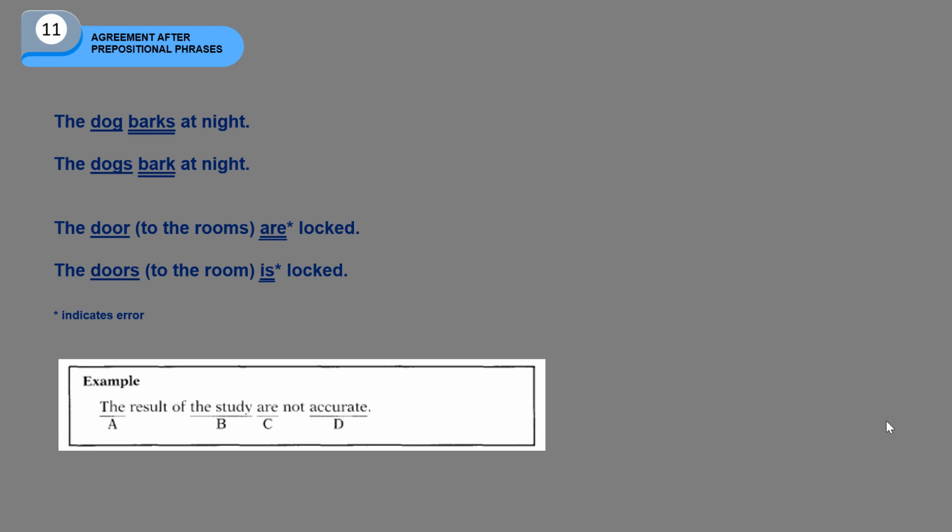For example, there are A, B, C, and D, and you must find out which one is the incorrect part of the sentence, and that part becomes the answer. This kind of question is called written expression question, which is frequently used in TOEFL tests.